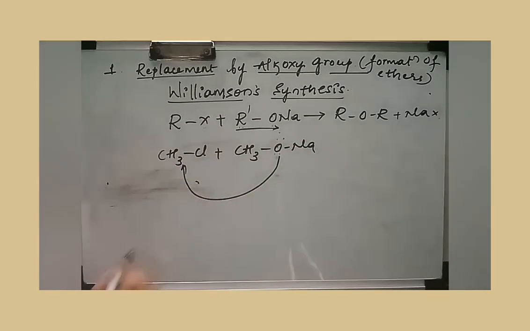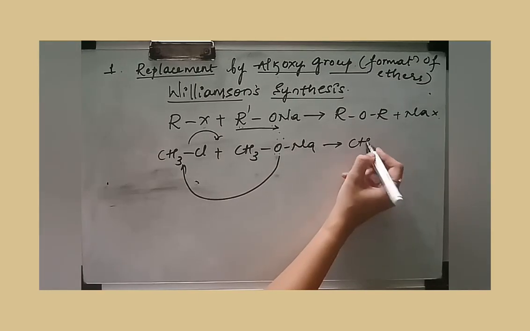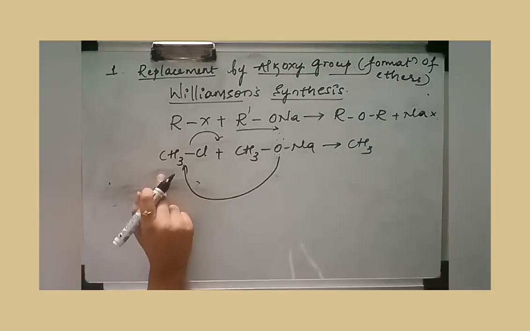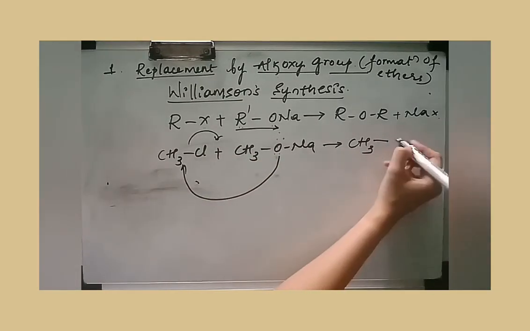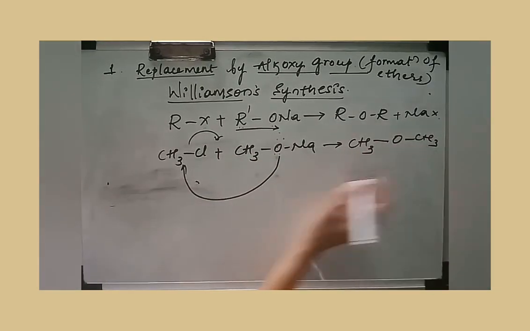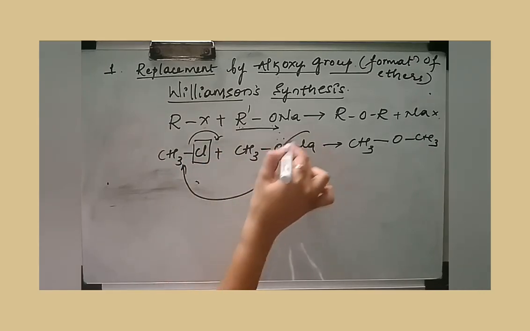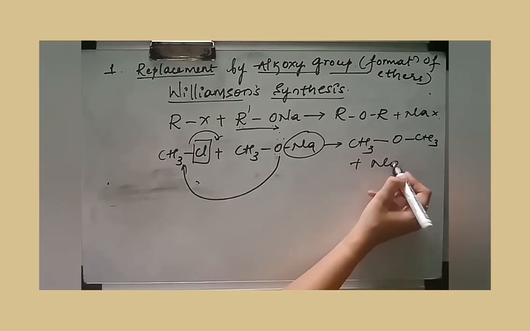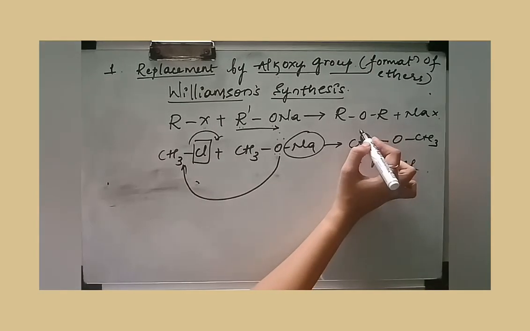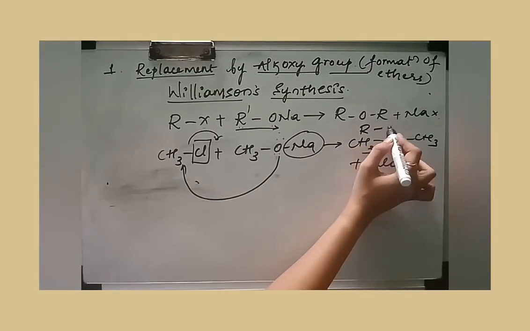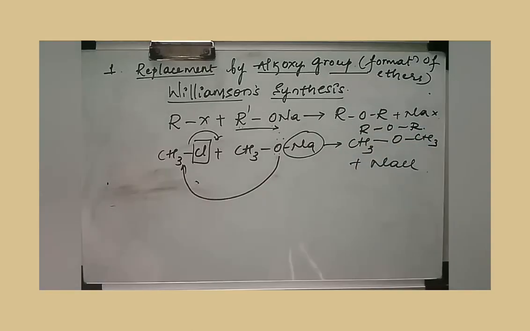That will attack this R and Cl will leave from the group. So you get CH3 as it is, and this OR, that is the OCH3 group, is attached to it. So you get CH3OCH3, and Cl and Na combine to form NaCl. So you have learnt the functional group where oxygen is linked with two different alkyl groups or the same alkyl group. Such functional groups are called ethers.